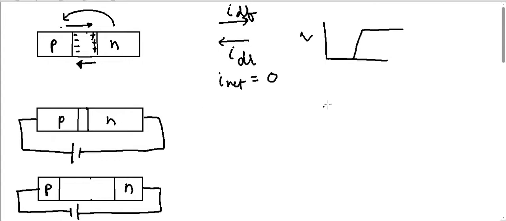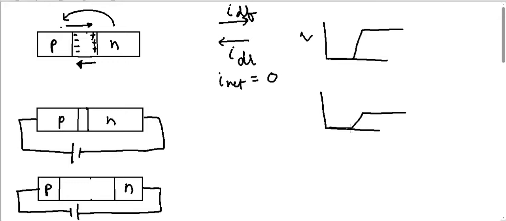Because some of the negative charge has been destroyed by connecting it to the positive charge, the potential barrier will decrease.